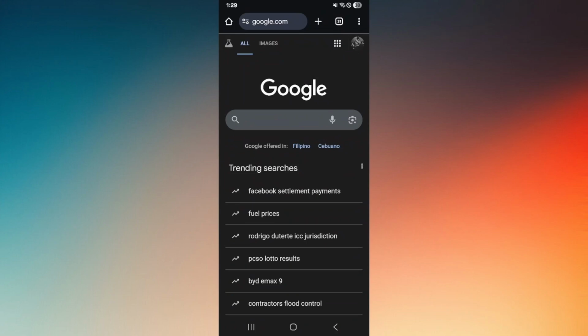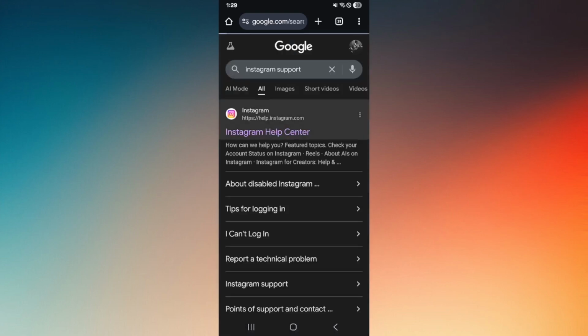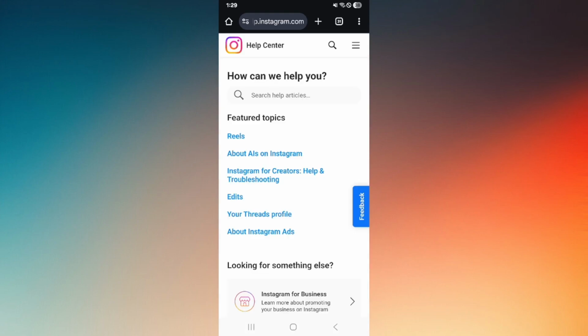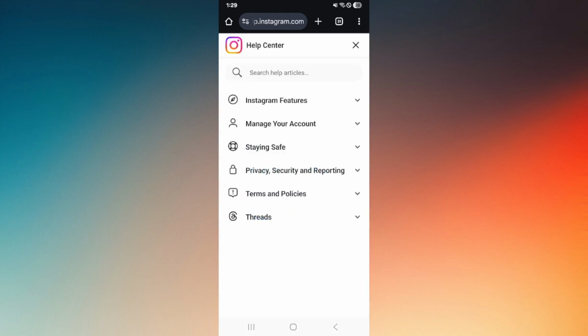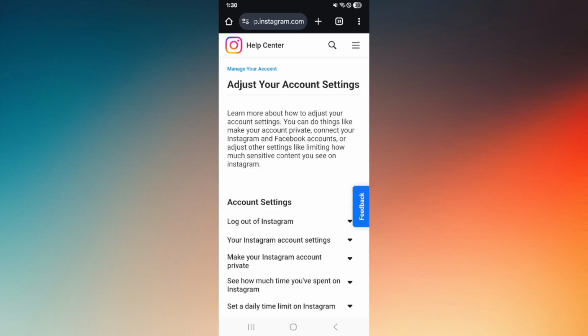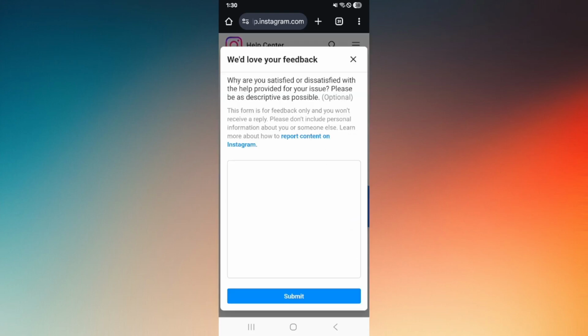Go into your preferred web browser, type in Instagram support, choose the first result that will redirect you to Help Center. Tap on the three lines at the top right, manage your account, and then adjust your account settings. Now go into feedback, which is the blue highlighted option, and then choose neutral and hit next.